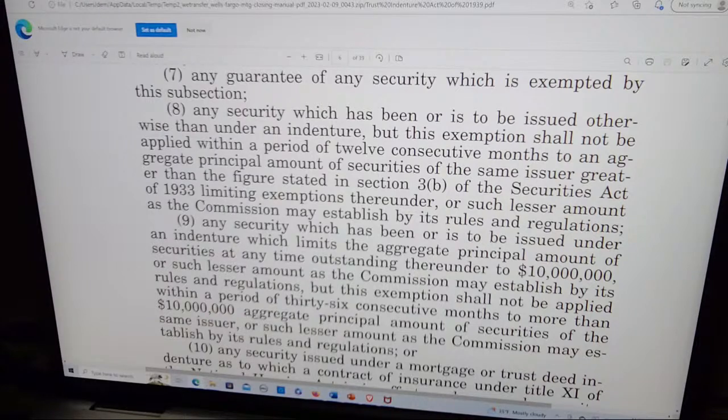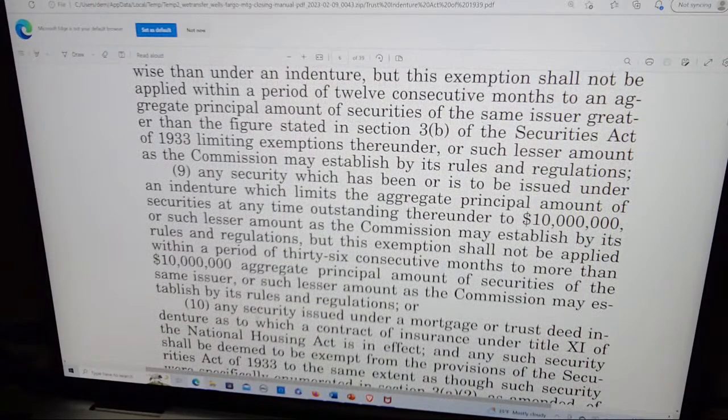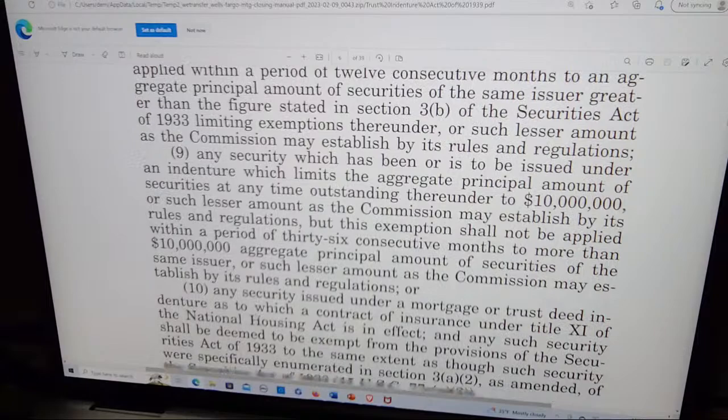Eight, any security which has been or is to be issued otherwise than under an indenture, but this exemption shall not be applied within a period of 12 consecutive months to an aggregate principal amount of securities of the same issuer greater than the figure stated in subsection 3B of the Securities Act of 1933, limiting exemptions thereunder, or such lesser amount as the Commission may establish by its rules and regulations.